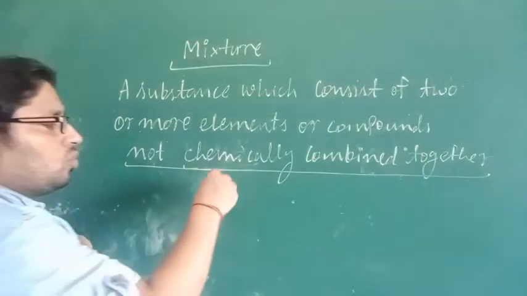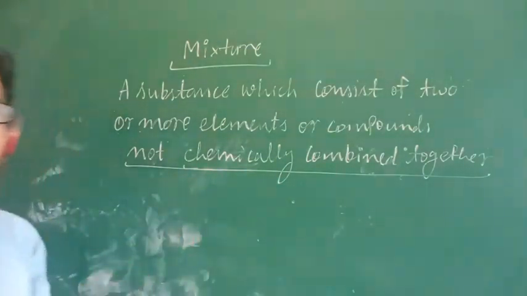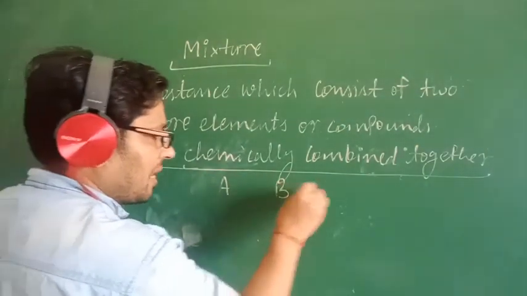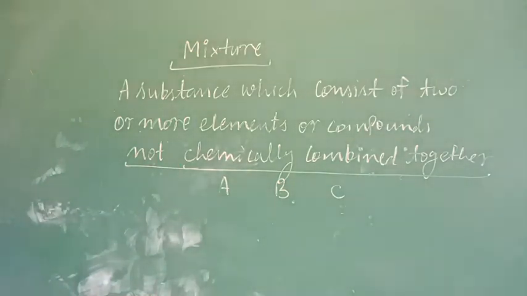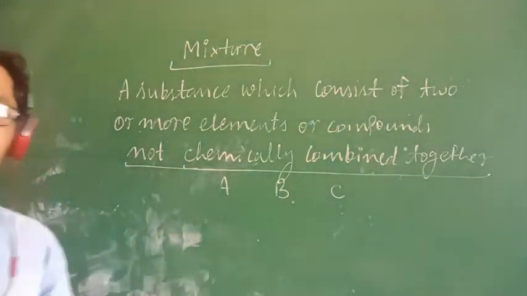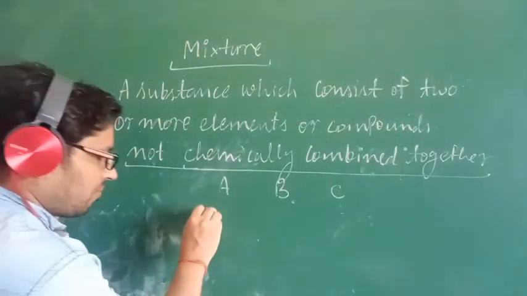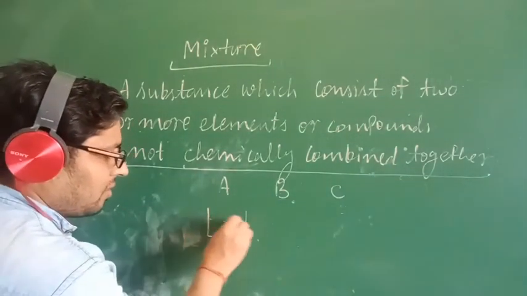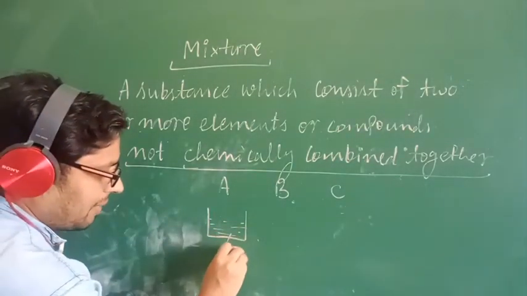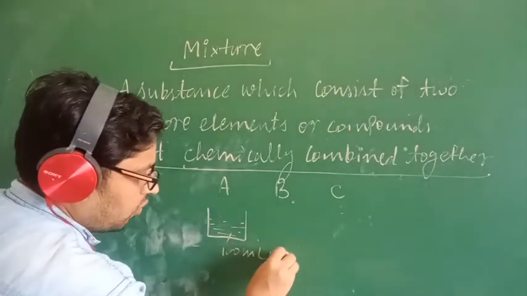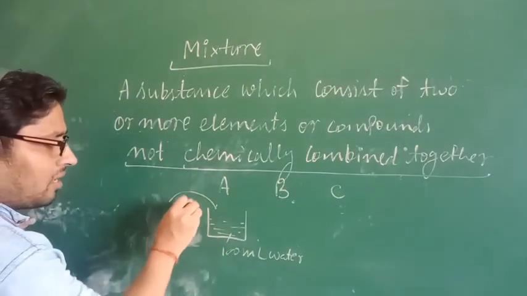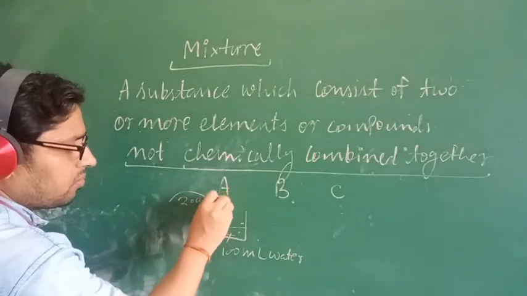Suppose I have told you to make a mixture of salt and water. Three students, A, B and C, are there, and I say to A, B and C, you make the mixture of salt and water. One student has taken 100 ml of water, and student A is going to add 20 gram of salt.